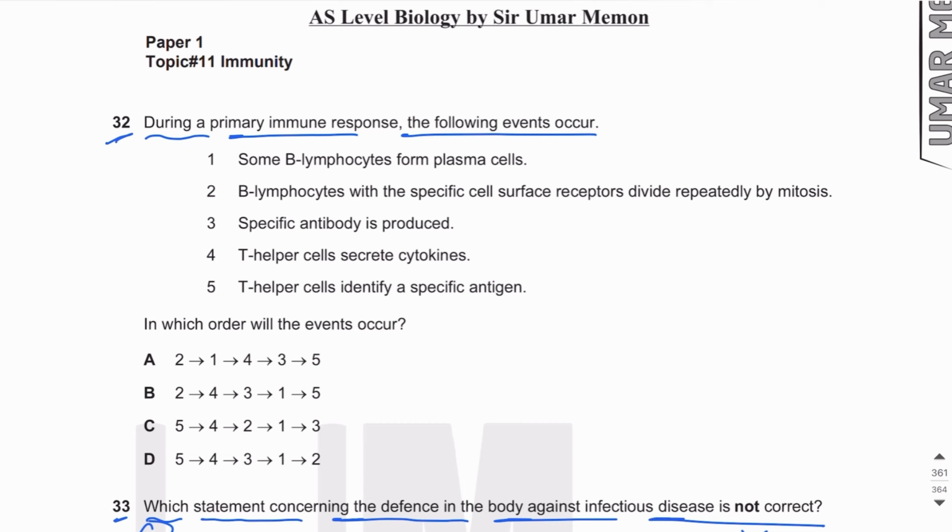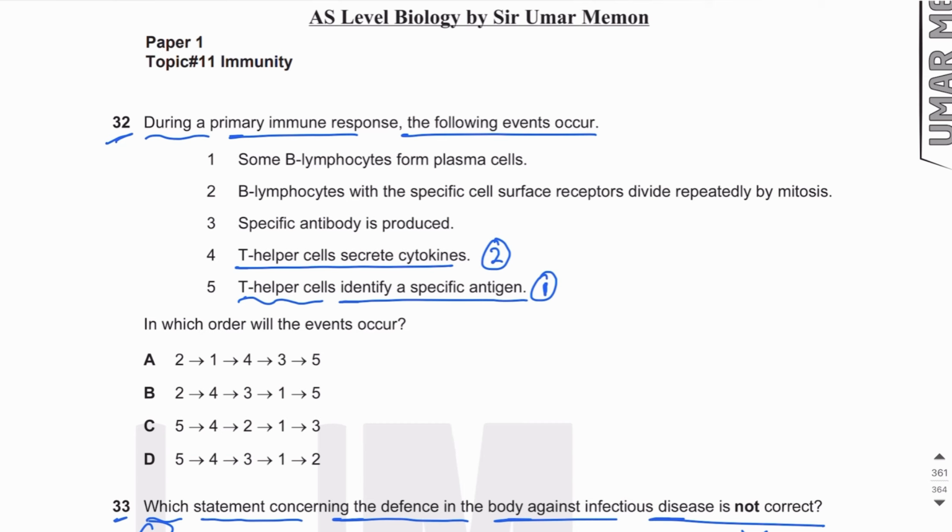and if we talk about lymphocytes, which lymphocytes are the first to be activated? These are T helper lymphocytes. So T helper cells will identify the specific antigen when the antigen enters the body for the first time. So this is the first statement. This process happens first, that the T helper cells identify a specific antigen. When they identify a specific antigen, they are activated and they start secreting cytokines. So always remember that T helper cells secrete cytokines in order to activate other cells of the immune system.